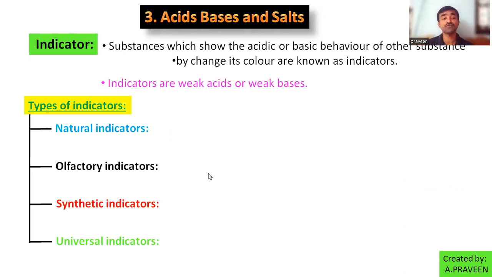So these are the 4 types of indicators: natural indicators, olfactory indicators, synthetic indicators, and universal indicators.